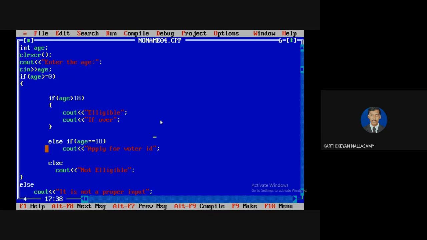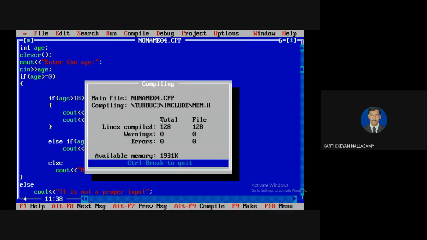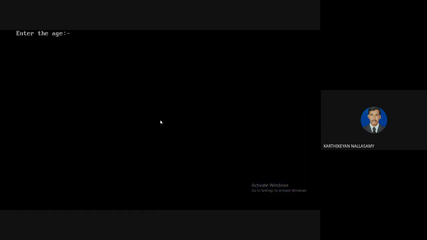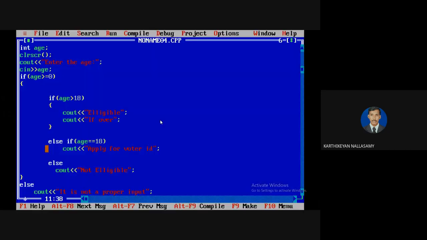Just a minute, I'm compiling that. I'm sorry, it's compiled, and now I'm going to execute. I'm going to give it a minus 1. It shows that it is not a proper input. It is the correct answer. So whenever you're writing code, we always need to identify the range for your input. If the input is beyond that range, then you must indicate that this is not a proper range. That is the correct way we have to define it as a programmer.